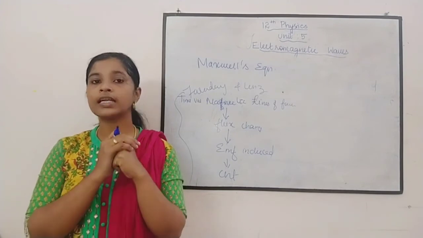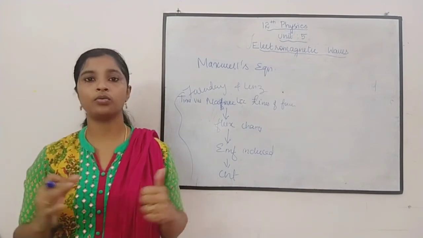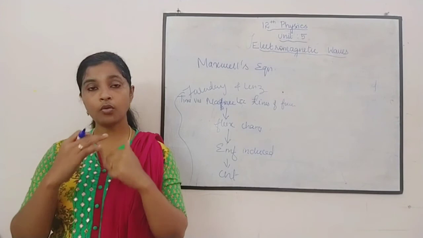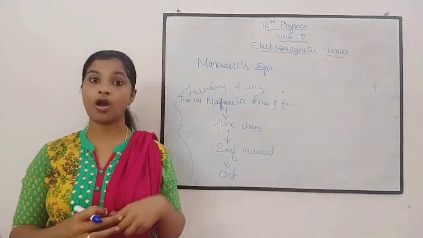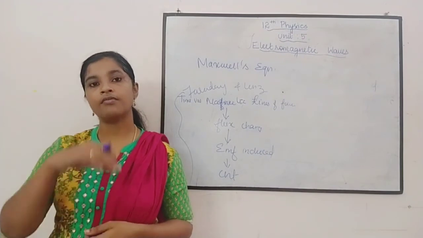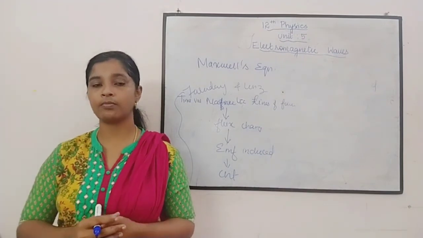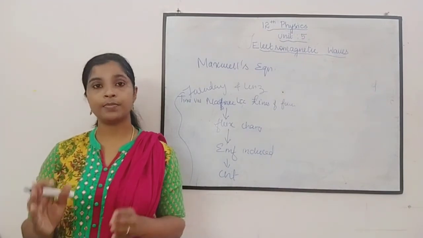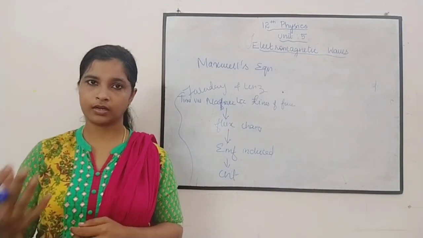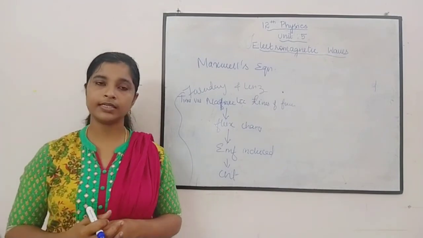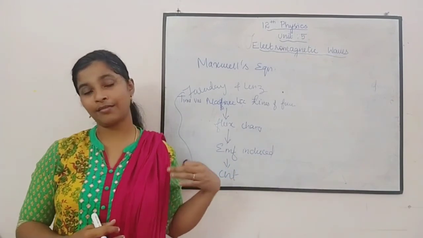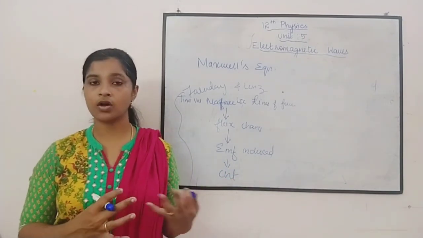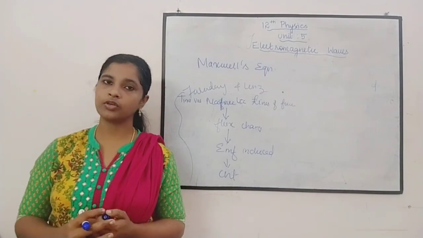I will tell you the clear story of how he found the electromagnetic wave from Maxwell's equations, and how he derived those equations. Everything I will explain in the next topic or next video. Until then, I hope you understand what an electromagnetic wave is, how it is produced, and what the causes of the electromagnetic wave are. Thank you for watching.